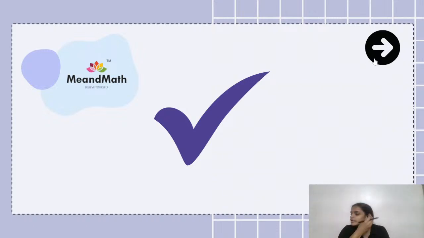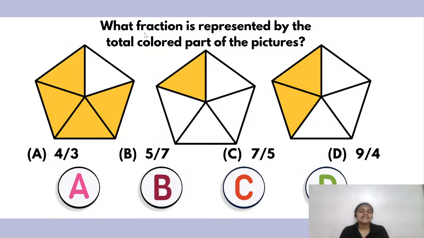Wonderful. I am just loving the enthusiasm. My children are still typing. Okay, fine. Time to move on to the next question, number 7, which goes like this: what fraction is represented by the total colored part of the pictures? You have to look at the total colored parts of the picture and tell me what fraction we get at the end.